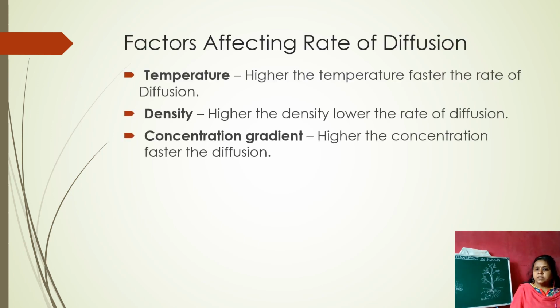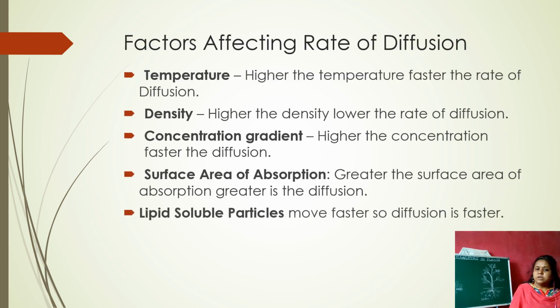Now, if we see the factors affecting the rate of diffusion, here temperature: higher the temperature, faster the rate of diffusion. For example, we can smell the food which is cooked in the kitchen, but we can't smell the food which is in the fridge. That is, the higher the temperature, faster the rate of diffusion. And coming to density, higher the density, lower the rate of diffusion. If the density is more, that is, the substances are a little bit heavier, then the rate of diffusion is slow or lower. So the higher the density, lower the rate of diffusion.